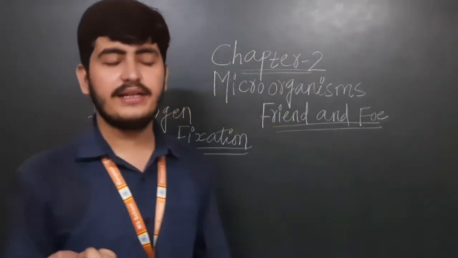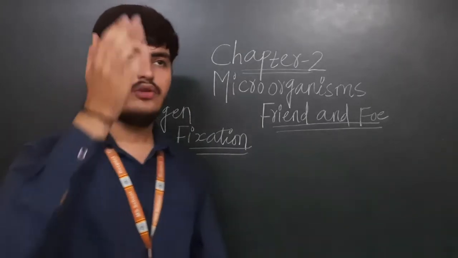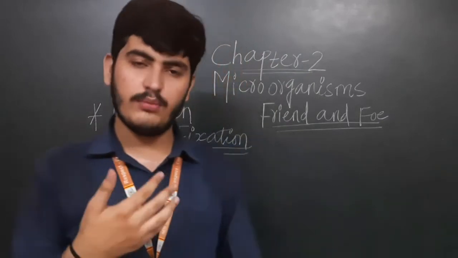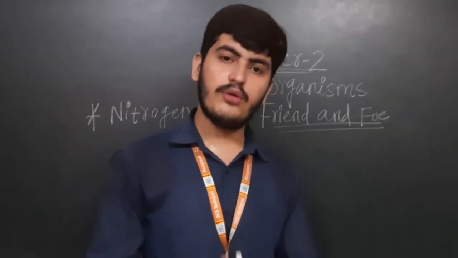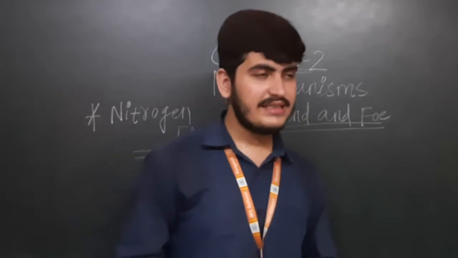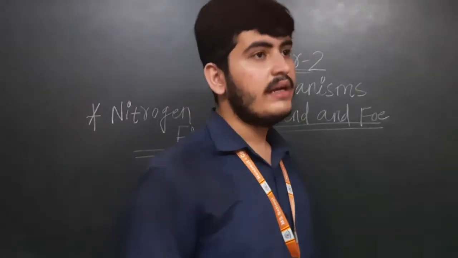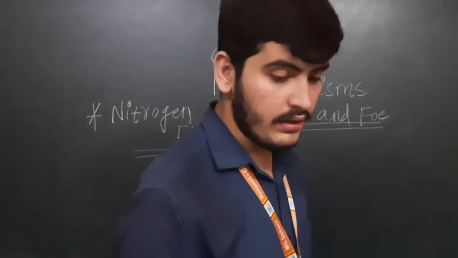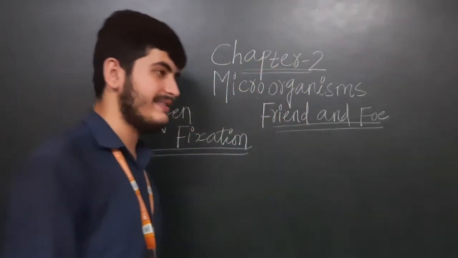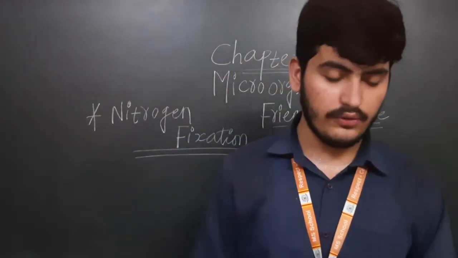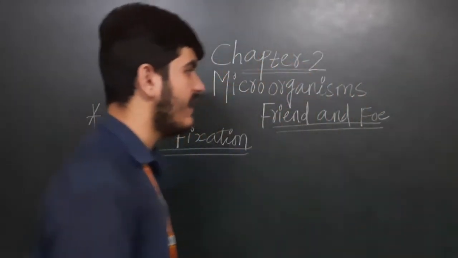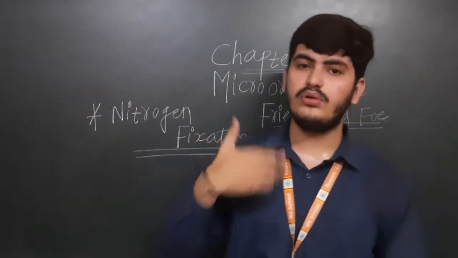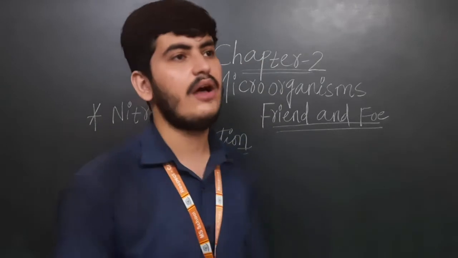Now the usable form they are converting. So how will the plants take it now? Directly from the roots, plants will take the nitrogen, the usable form of nitrogen. They will take it directly from the roots only. So 78% nitrogen is present, that you know. Nitrogen is the main component of chlorophyll, proteins, nucleic acids and vitamins in living organisms. Yes, animals and plants, they both take it. Now animals, how are they taking nitrogen?